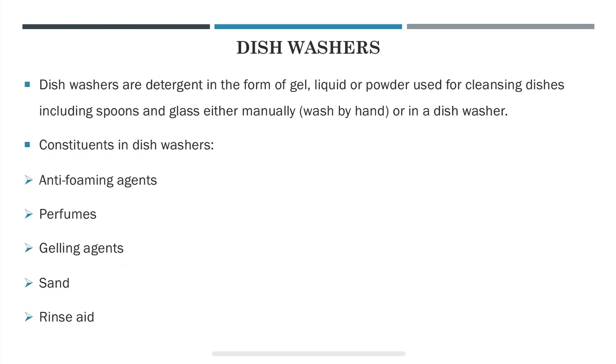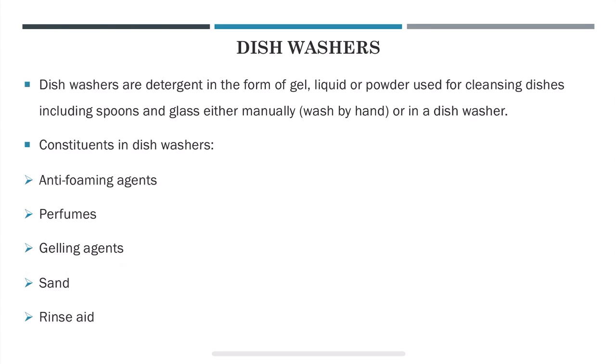So this rinse aid, sometimes called rinse agent, contains surfactants and helps to prevent droplet formation so that water drains from the surfaces in thin sheets rather than forming droplets. The benefits of using it are that it prevents spotting on glassware.